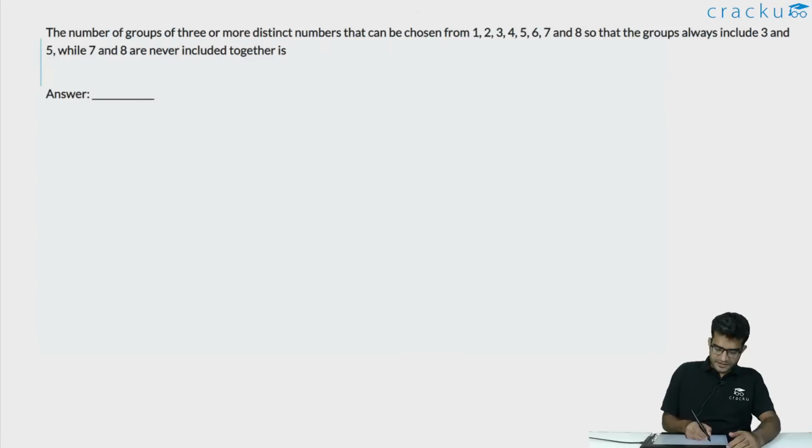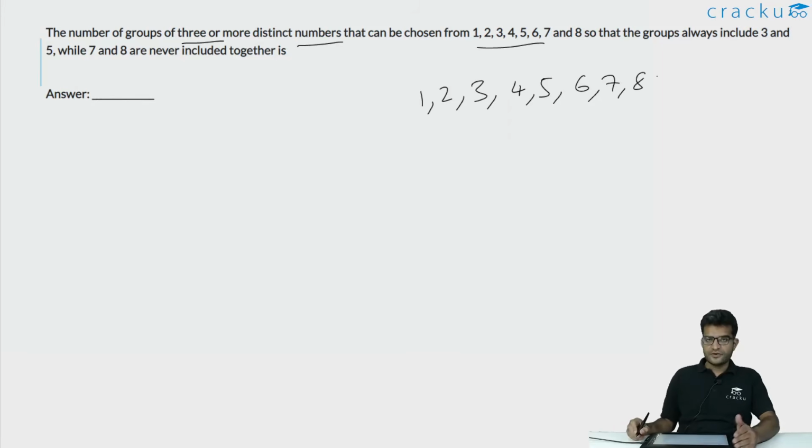In this question, we are asked to calculate the number of ways 3 or more distinct numbers can be chosen out of a group of 8 numbers. They are 1, 2, 3, 4, 5, 6, 7 and 8. Out of these 8, we should select 3 or more numbers. But we have some conditions involved. 3 and 5 should always be included, and 7 and 8 should not be included together.